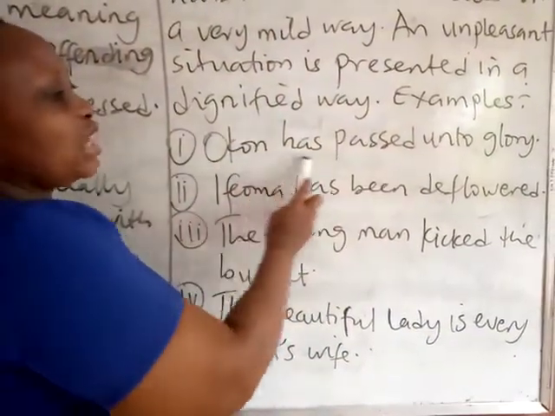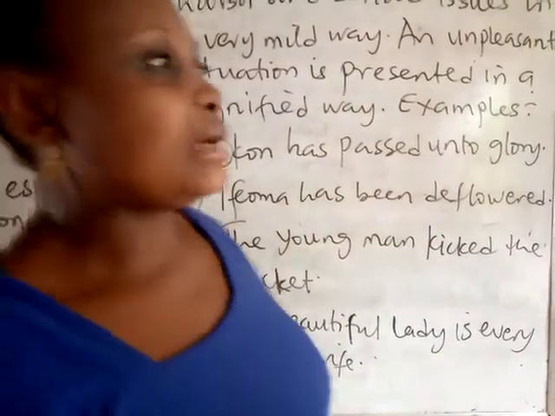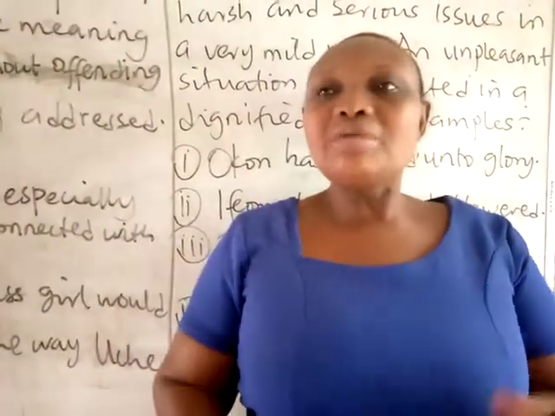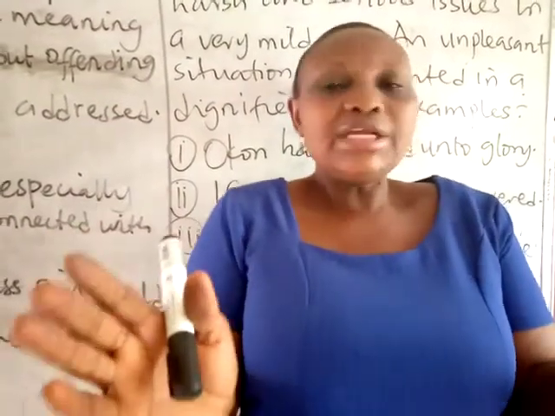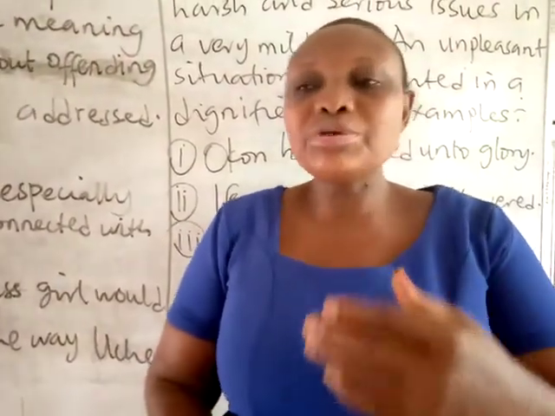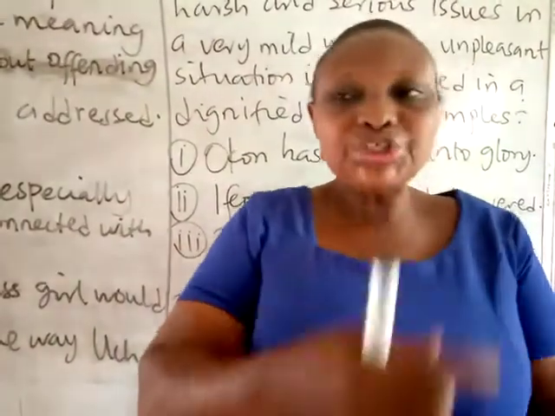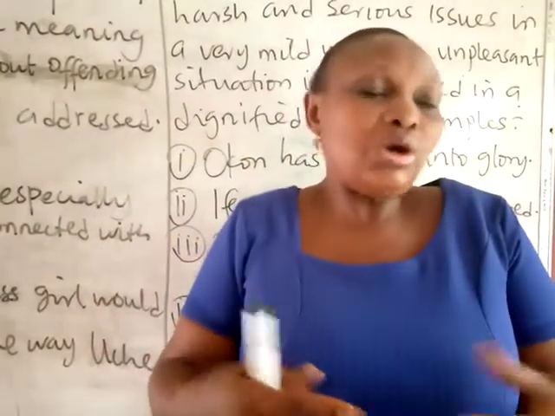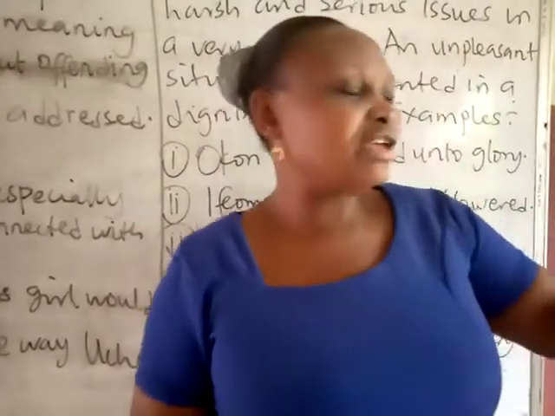The first one: Okon has passed on to glory. In this example, we just want to say that Okon is dead. Saying that he has passed on to glory beautifies the scene. It no longer looks as if it is death. You are using euphemism to cover up the harshness of the word death, which can be hard on the hearer, since we don't know how the person is going to take it. But with this, it looks as if he has gone.